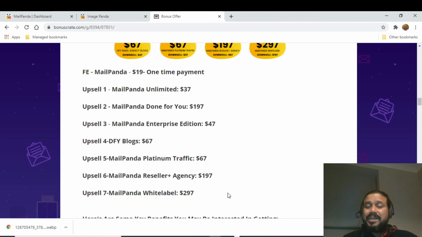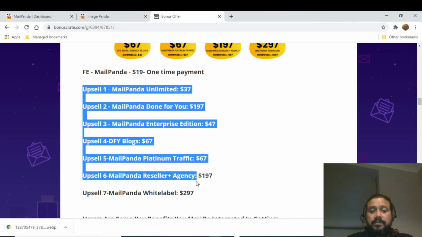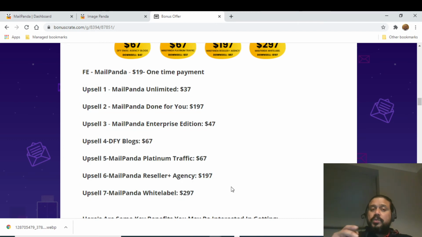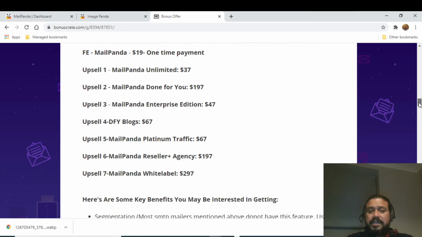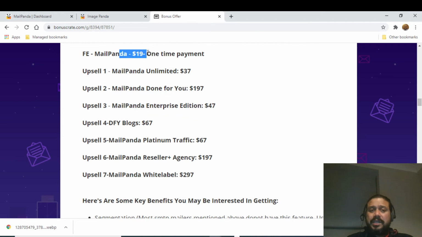Upsell number seven is Mail Panda White Label, which is costing you $297. All these things will be available if you are interested in the upsells, and once you get the front end version you will get all the details listed, but unfortunately I have not got any details from the product owner as of now. So that's about the prices, but again, $19, I think that's a bargain, guys, with all their features, which all the autoresponders have. This is something which is great.